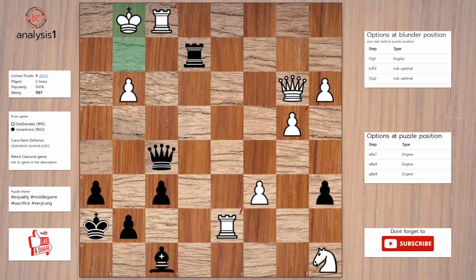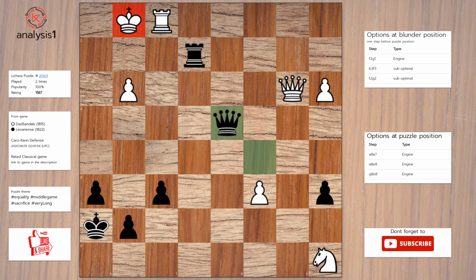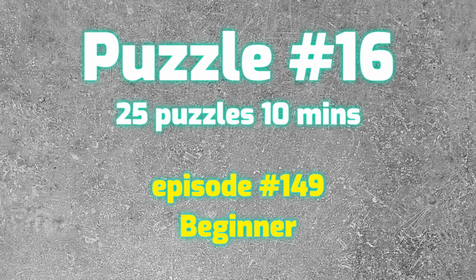King to g1. Bishop to c5, check. Pawn takes bishop. Queen takes pawn, check. Rook to d4. Queen takes rook, check. Let's see the next puzzle.